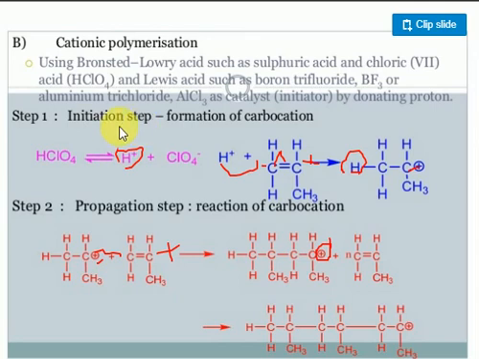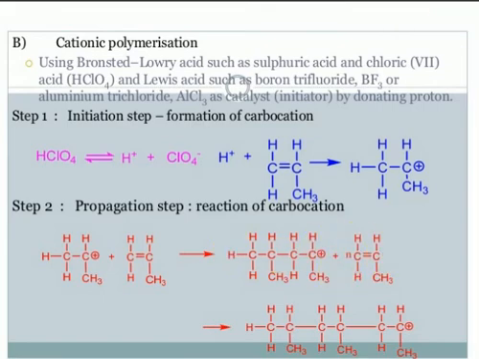Here the initiation process is there. In the initiation process, first H plus will be added to the propene. They form a propyl cation. This propyl cation again adds to some other propene. The reaction goes on continuously. That is the propagation step. Then I mentioned the termination step is there.